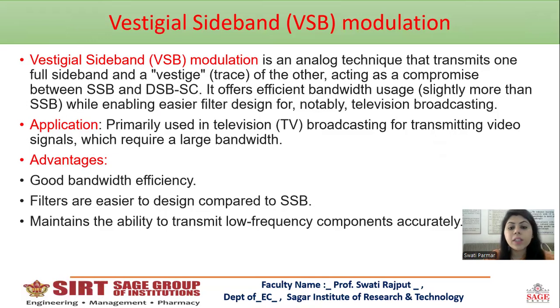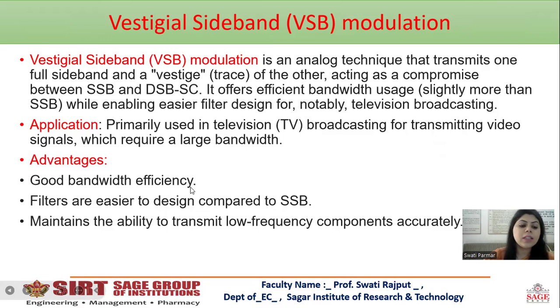Whenever a TV channel is broadcasted, you can imagine it will come on every television system. So how broad it is to broadcast that signal. So this is mainly used for TV broadcasting, which requires a large bandwidth.